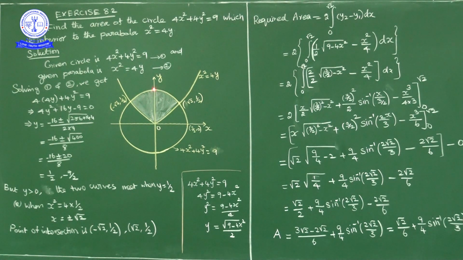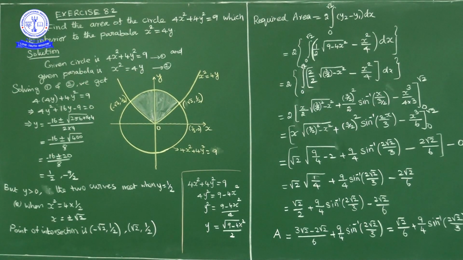Here we will consider the circle as the upper curve and the parabola as the lower curve, between x is equal to 0 and x is equal to root 2. Upper curve area means circle area minus lower curve area, the parabola area.